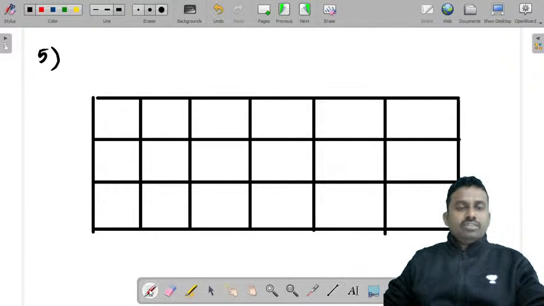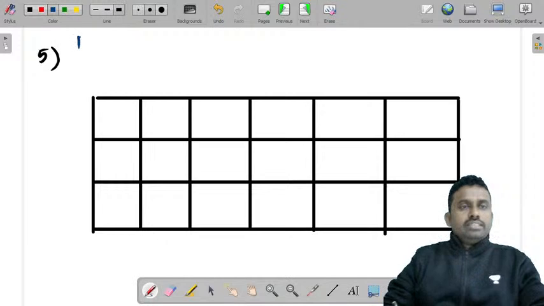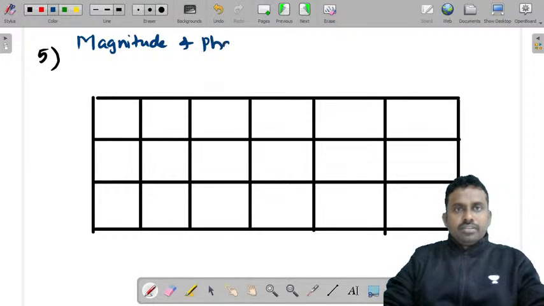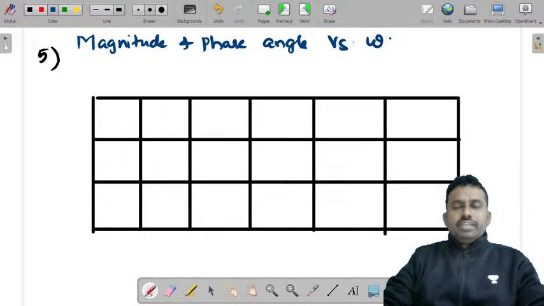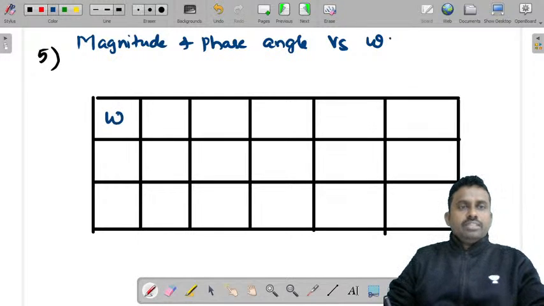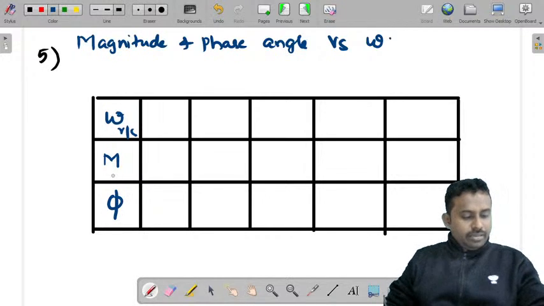Now this is magnitude and phase angle versus frequency. So this is frequency in radian per second, this is magnitude, and this is phase angle.